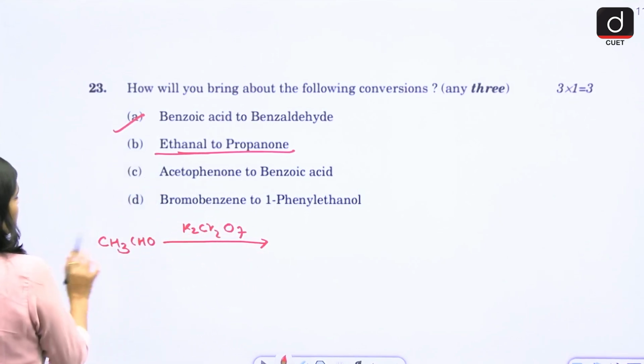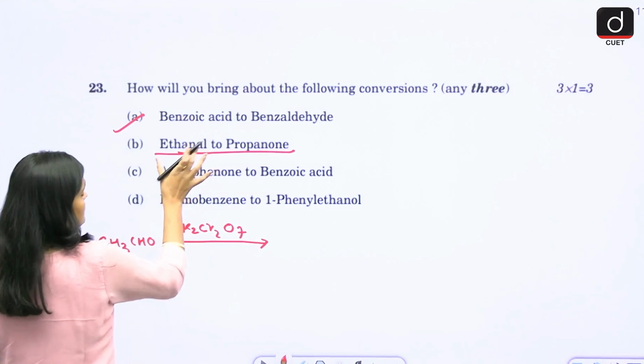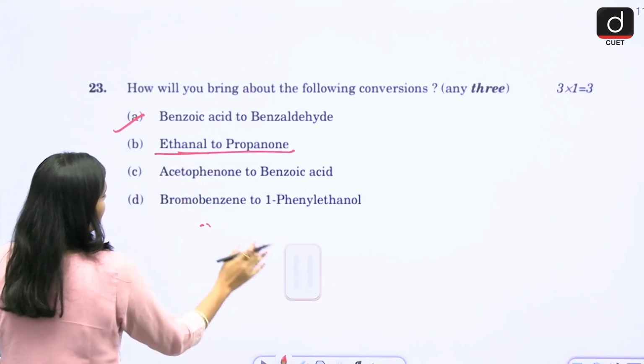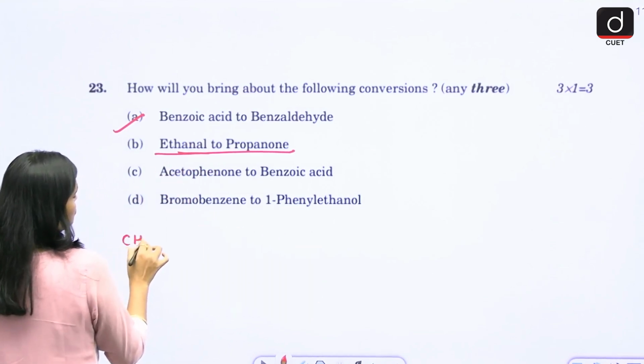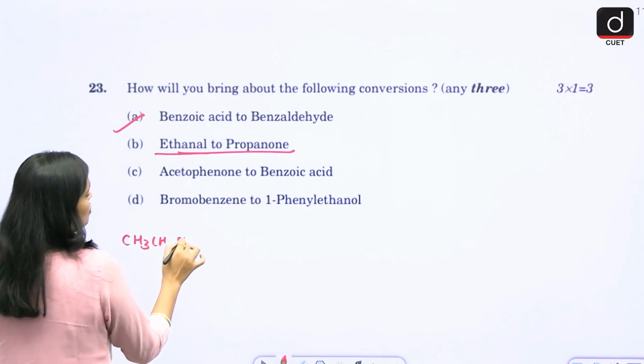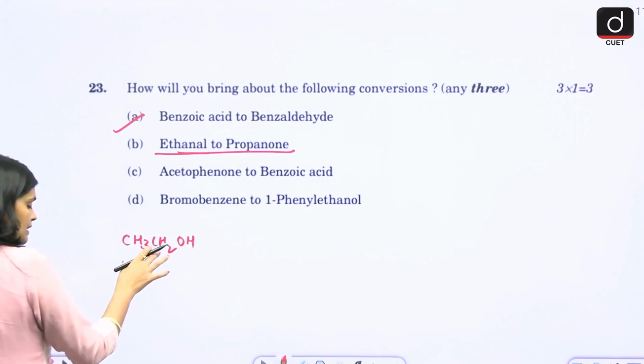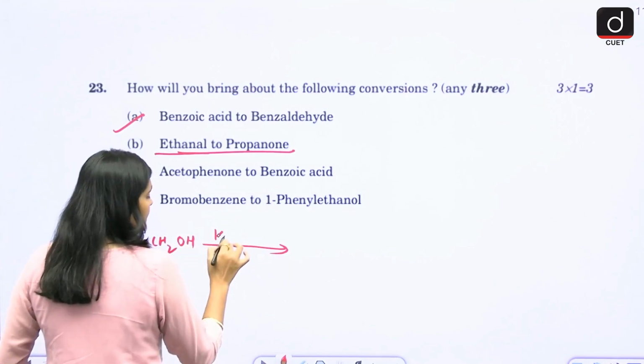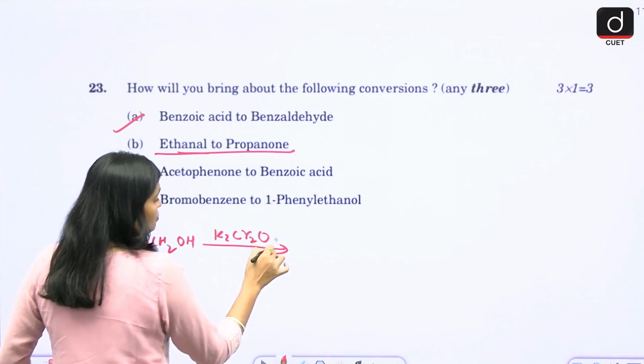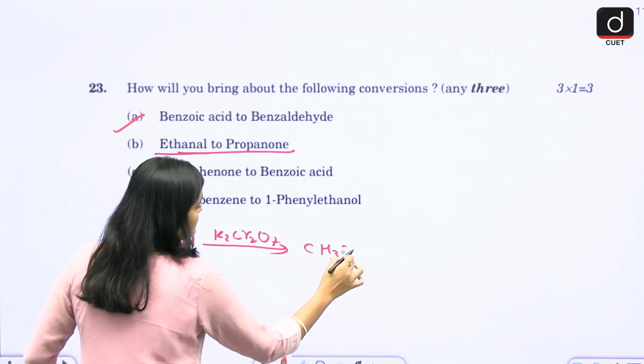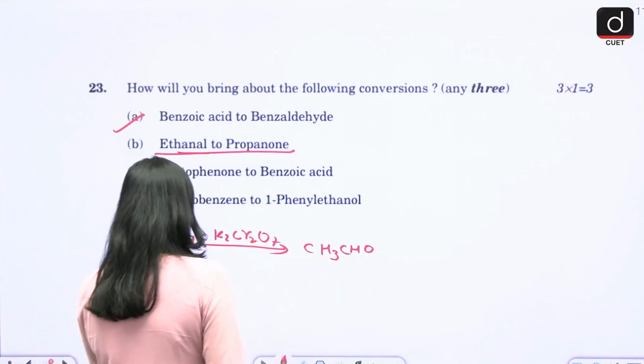You have this ethanal. How will you get it? From the alcohol. Suppose you have CH3CH2OH, this is your ethanol. When you treat ethanol with K2Cr2O7, you will get CH3CHO. This is your ethanal.